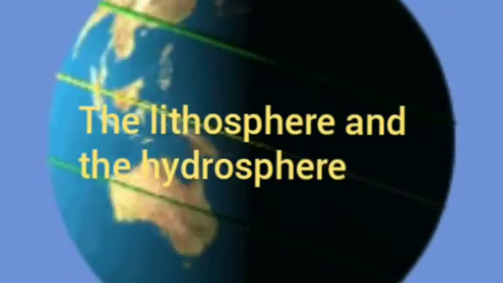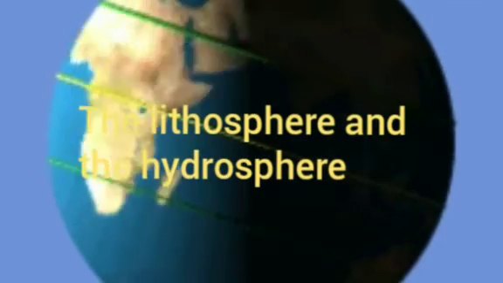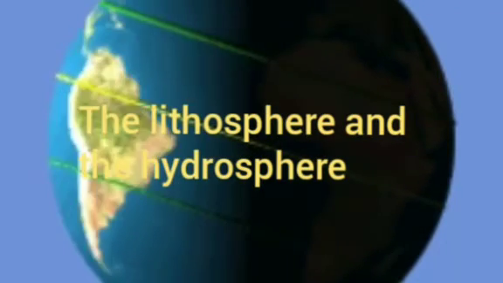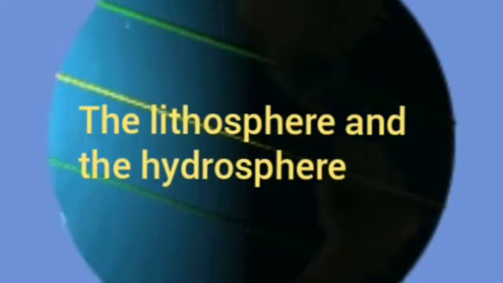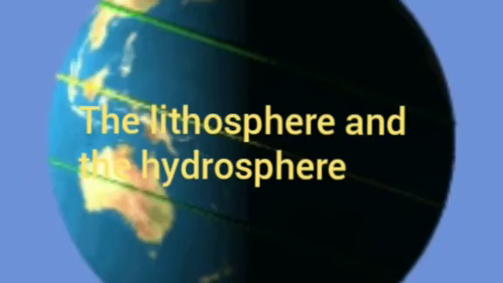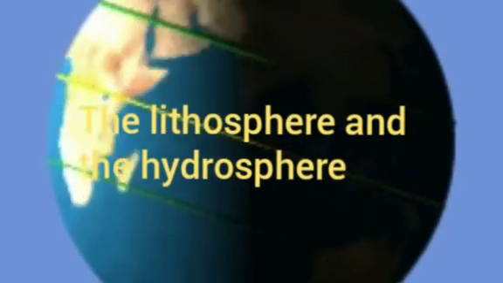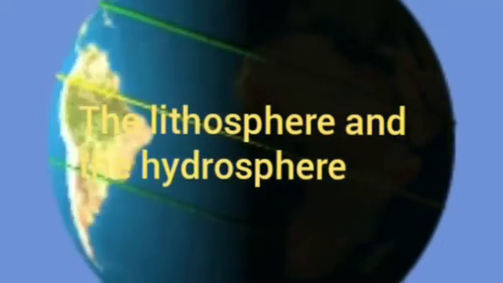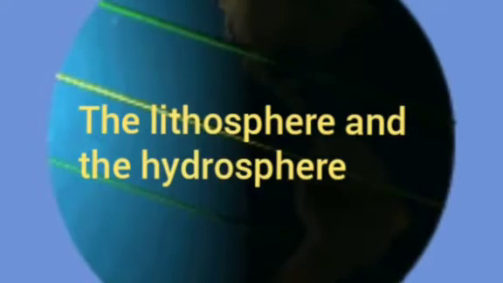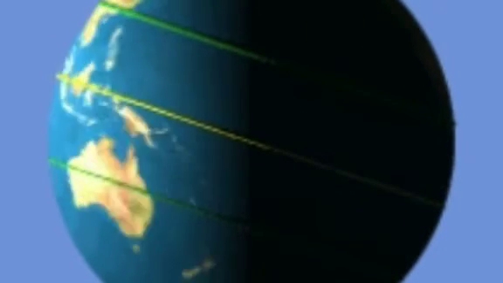So let's learn the lithosphere and the hydrosphere. As we all know, have you ever seen a coconut, students? The outer surface of it is hard, but inside it is soft and contains lots of water.